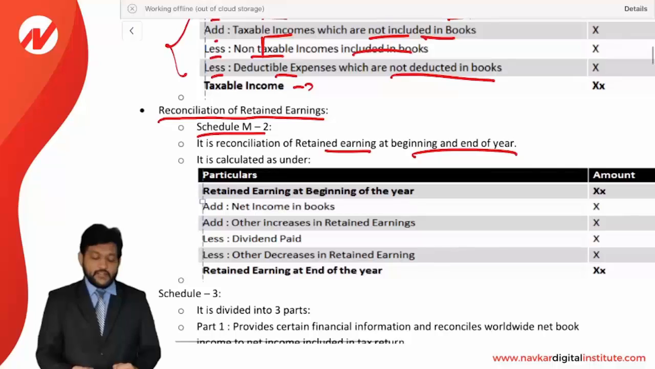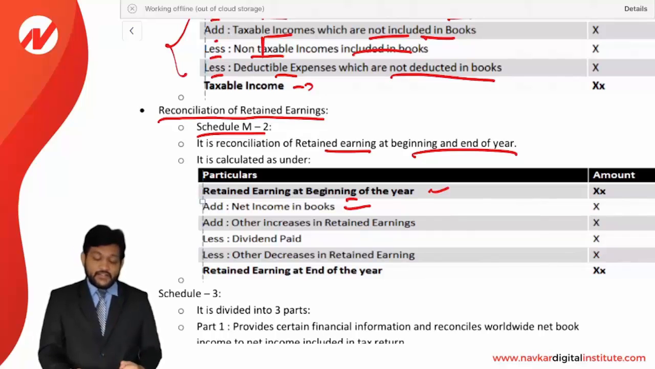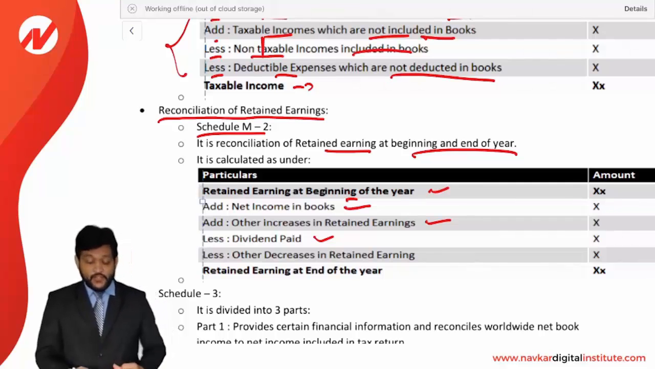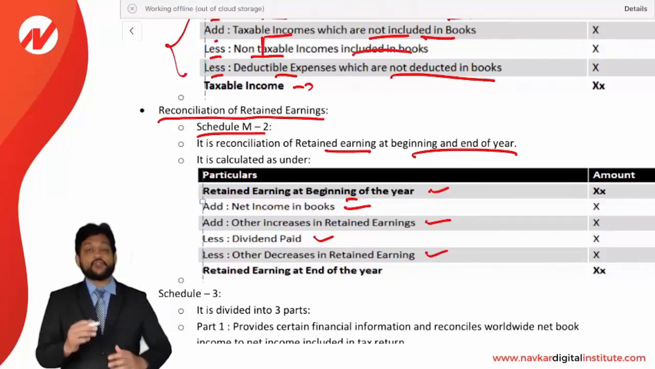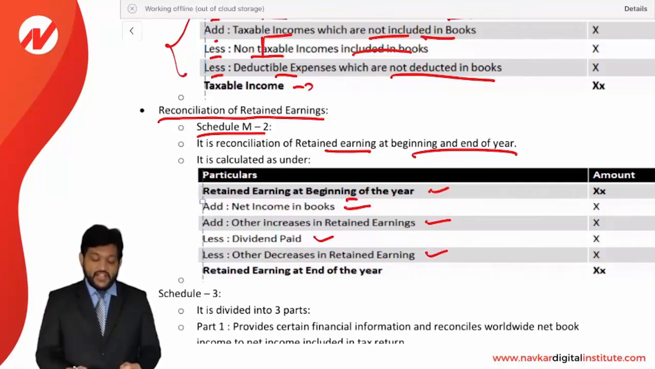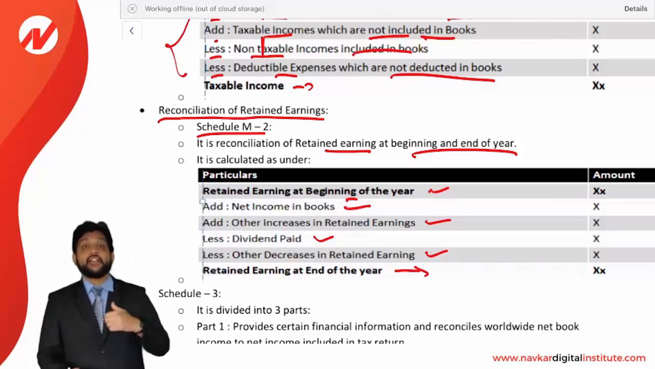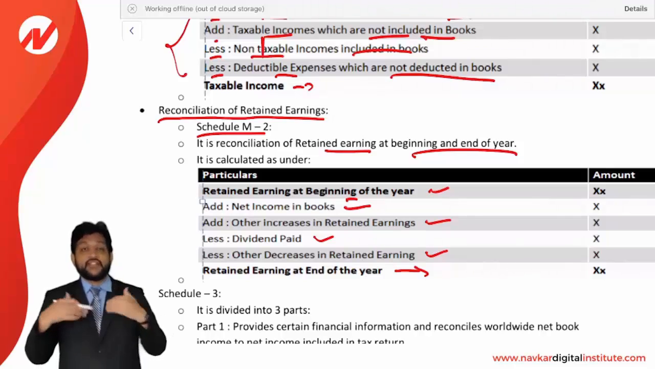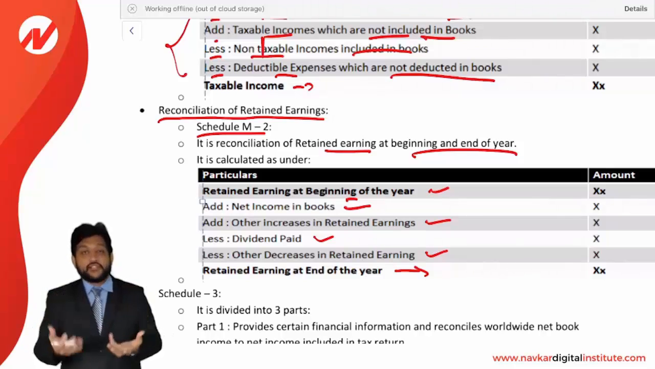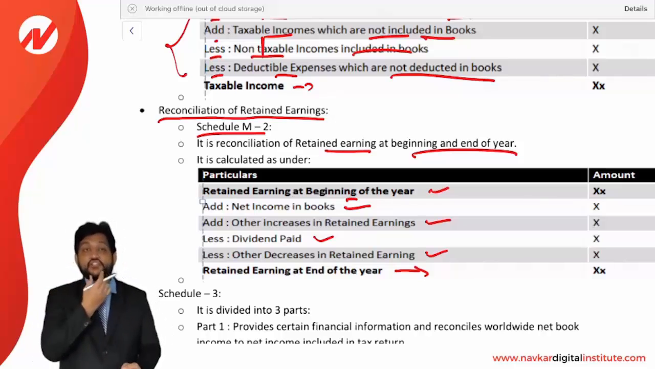How to calculate? See, retained earning at the beginning of the year, add net income in the books. Current year net income will be added. Other increases in the retained earning to be added. Less dividend paid, that's appropriation from the retained earning, that will be reduced. And less other decrease in the retained earning, like to transfer some amount from retained earning to other reserves or any other way, then it will be reduced. And finally, you will get the retained earning at the end. So it's a reconciliation of the retained earning at the beginning and at the end of the year. Whatever increase or whatever decrease in the retained earning, you need to just add it or deduct it, and finally you will get the closing balance. So opening balance, closing balance will be just matched accordingly.